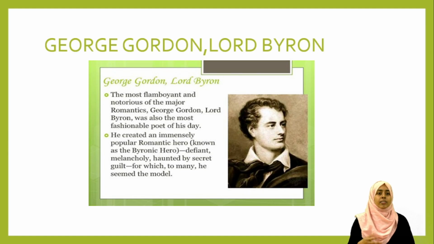Okay, next. Lastly we have George Gordon, Lord Byron. Again, this person comes under the Romantic era. The most flamboyant and notorious and major Romantic, George Gordon, Lord Byron, was also the most fashionable poet of his day. So he has a specific image in the Romantic period, where he is different from all the other writers. How he is different is because of the language and because of the physical appearance, how he looked among all. He created an immensely popular romantic hero, the Byronic hero, different, melancholy, haunted by secret guilt, for which to many he seemed the model.